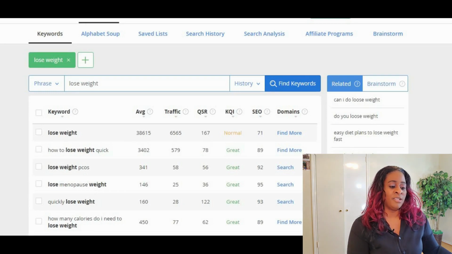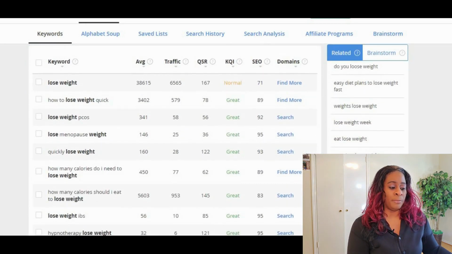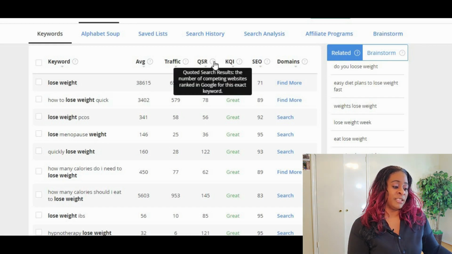And here, your phrases will start to pop up. Keyword, lose weight, the average number of people searching for your keyword per month, the amount of traffic you would get if you showed up on the first page of Google. The QSR is the quoted search results, the number of competing websites ranked in Google for this exact same keyword.